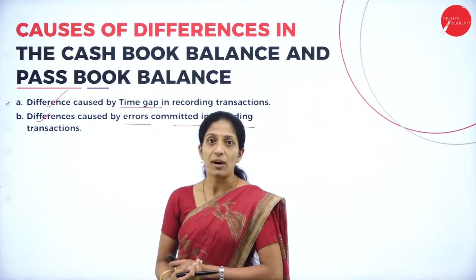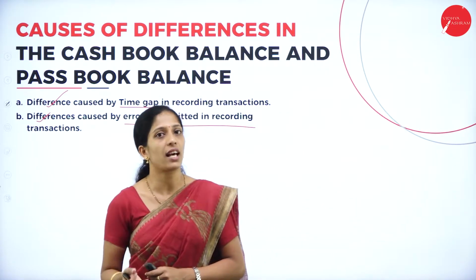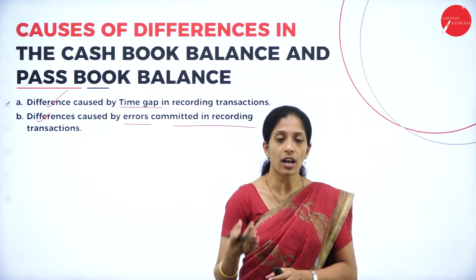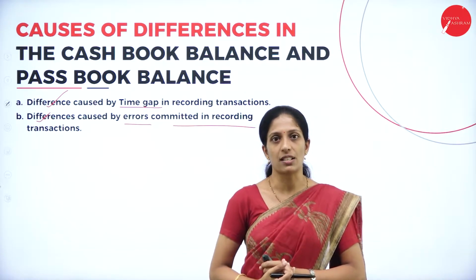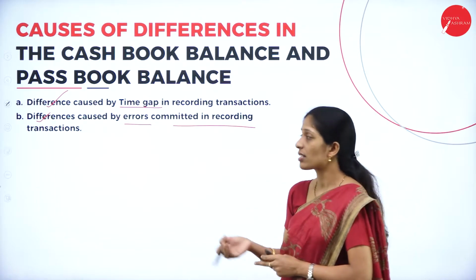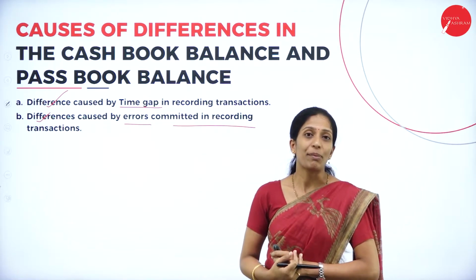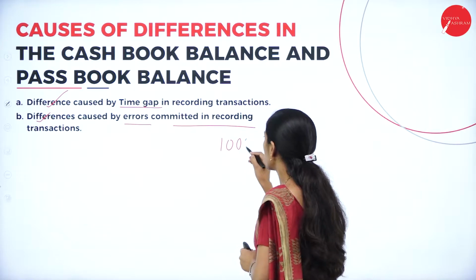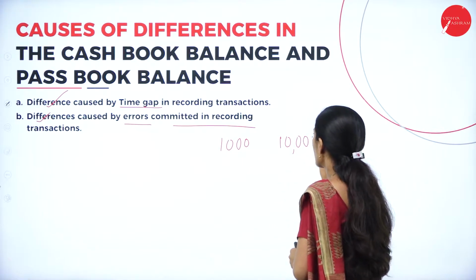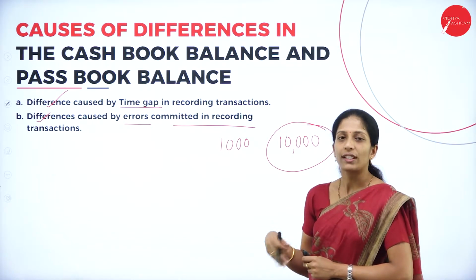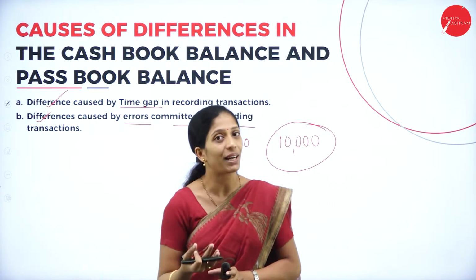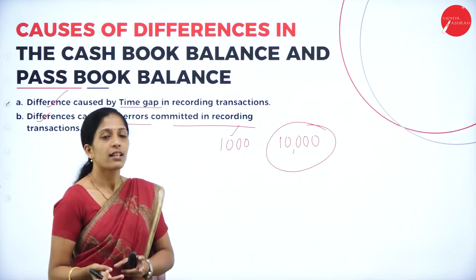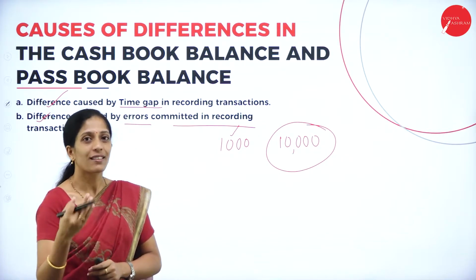We can't say that we are perfect in recording transactions. There might be certain errors committed by us, knowingly or unknowingly. So I might have committed certain mistakes, and at those times also my bank balance as per cash book and passbook does not tally. For example, instead of writing 1000, I might have written 10,000. So there is a lot of difference here, correct? In one book the transaction might have been correctly recorded as 1000, but in the other book I might have recorded it wrongly. In that situation also this difference may occur.